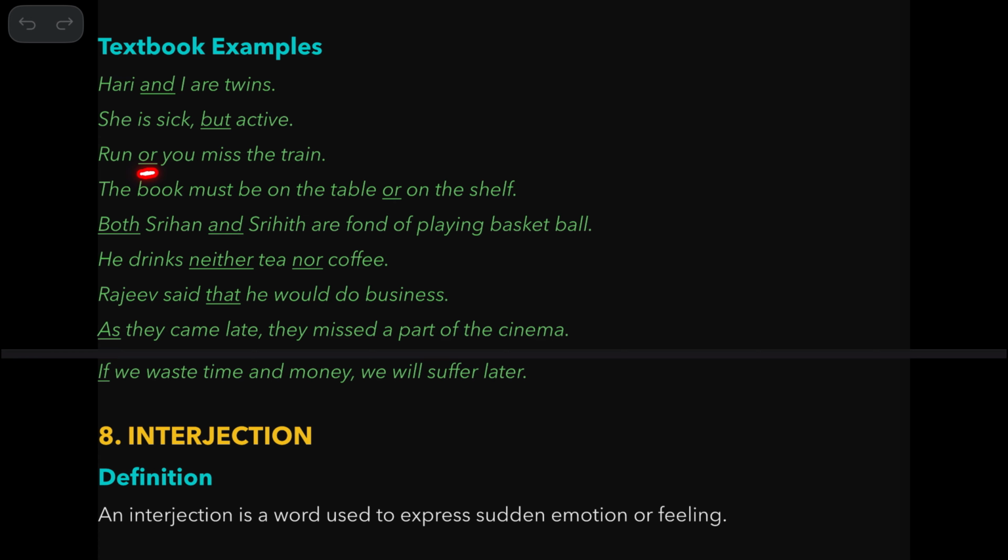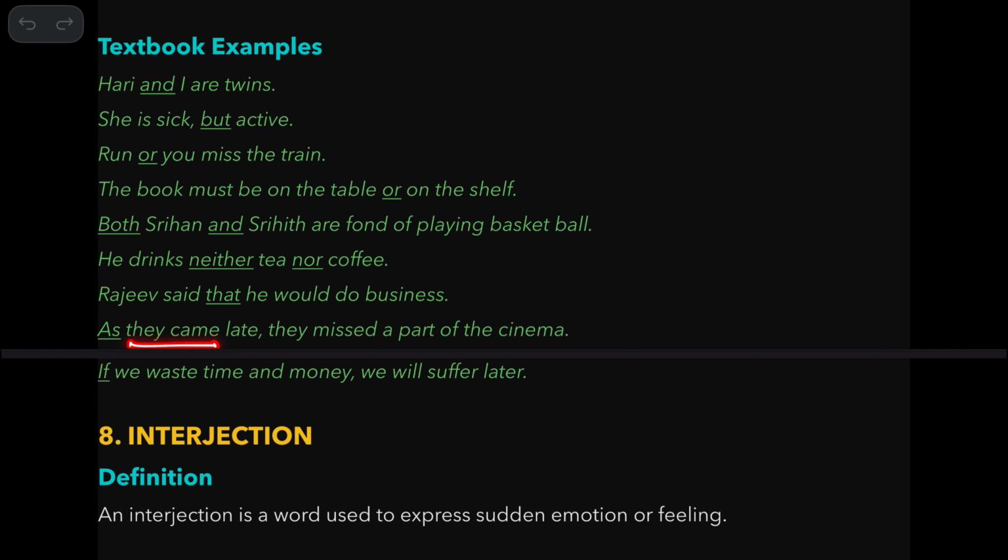Run or you miss the train. The book must be on the table or on the shelf. Both Srihan and Srihan, so you are connecting these two people, are fond of playing basketball. He drinks neither tea nor coffee. Rajiv said that he would do business. So this is one sentence. This is one more sentence.